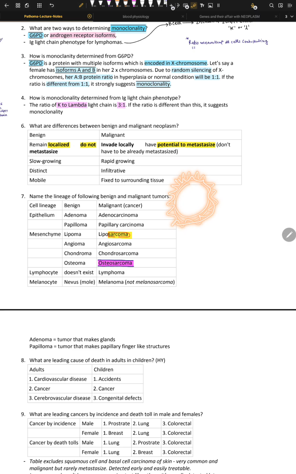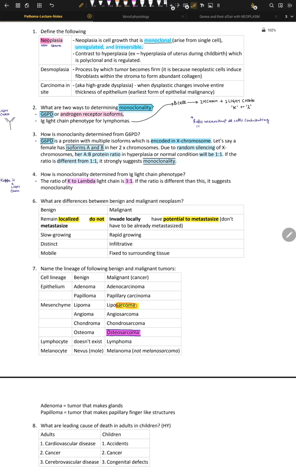That is desmoplasia in simple words. It is the process by which the tumor becomes firm because the neoplastic cells induce fibroblasts within the stroma to form abundant collagen. We need this collagen to stabilize this malignant tumor. That's the concept behind it.